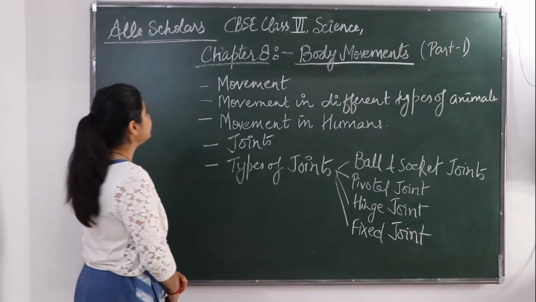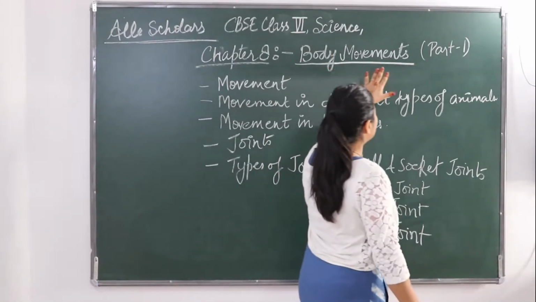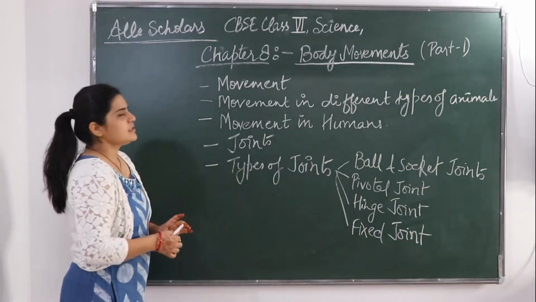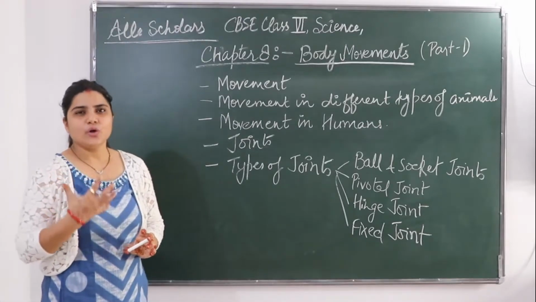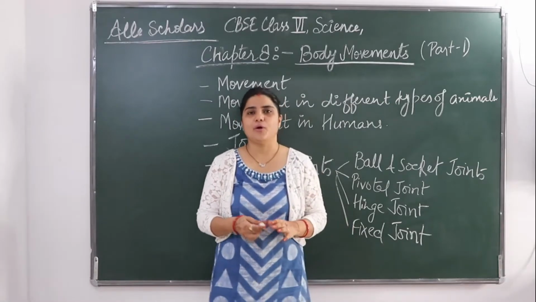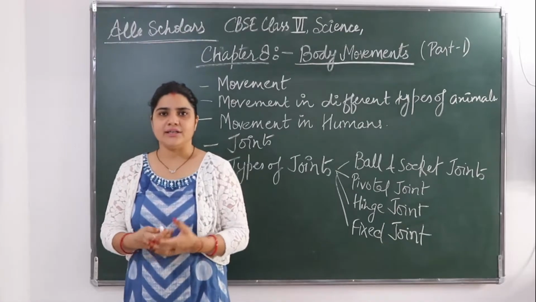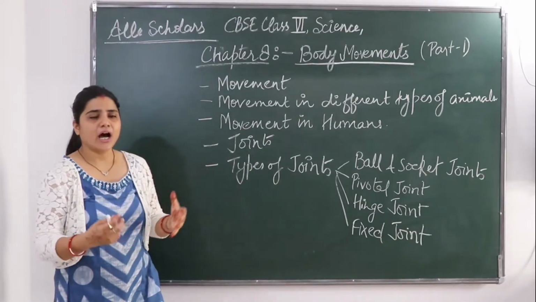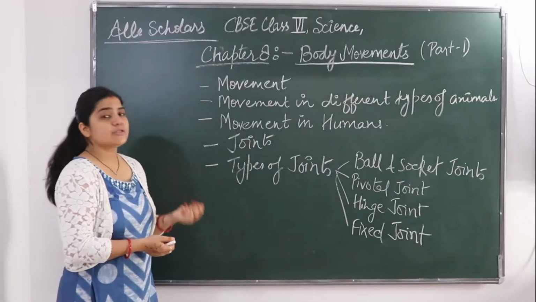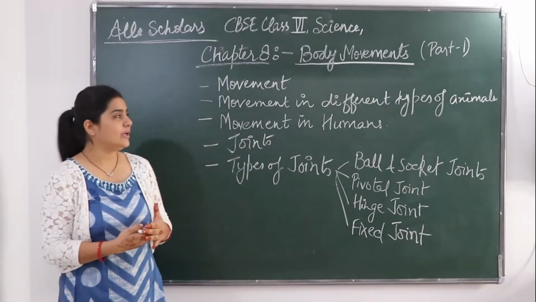So today I will be taking the 8th chapter from class 6 science, that is body movement, part 1 of this chapter. This is a very interesting chapter, as we all would like to know about our different body parts, about different bones, muscles, and joints present in our body, how our body works, and how there is movement in our body. This is a very interesting and very scoring chapter. So please read it carefully.